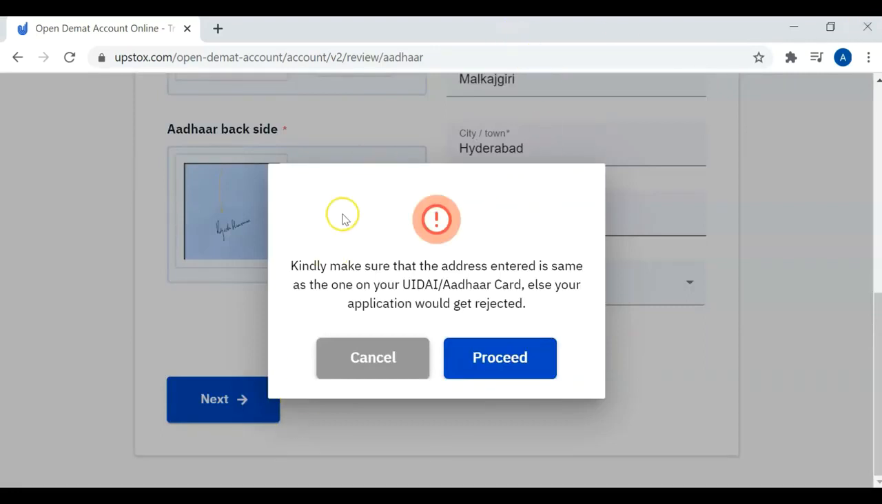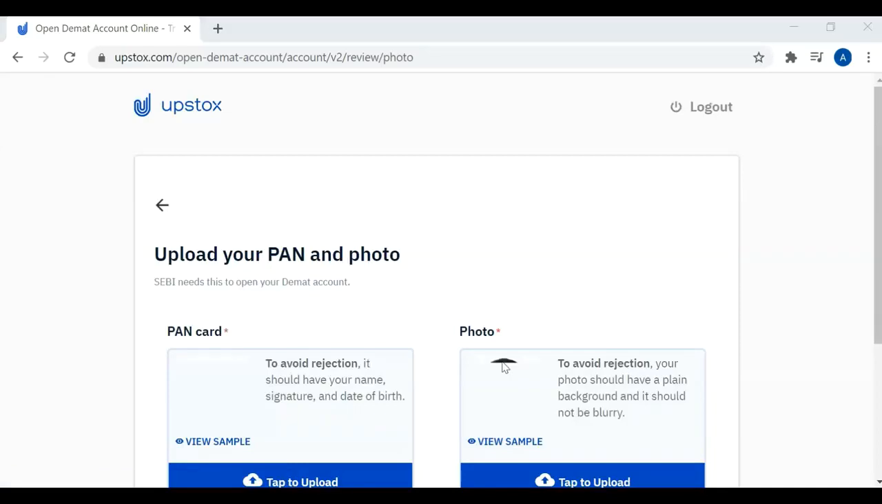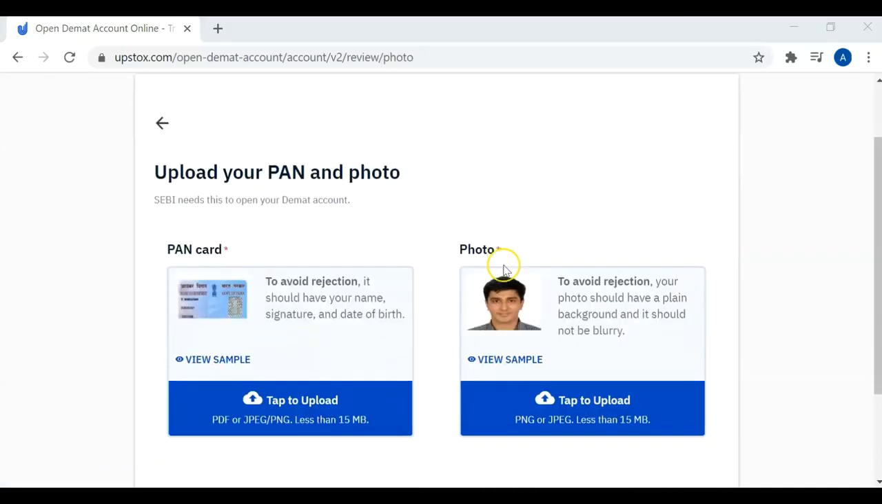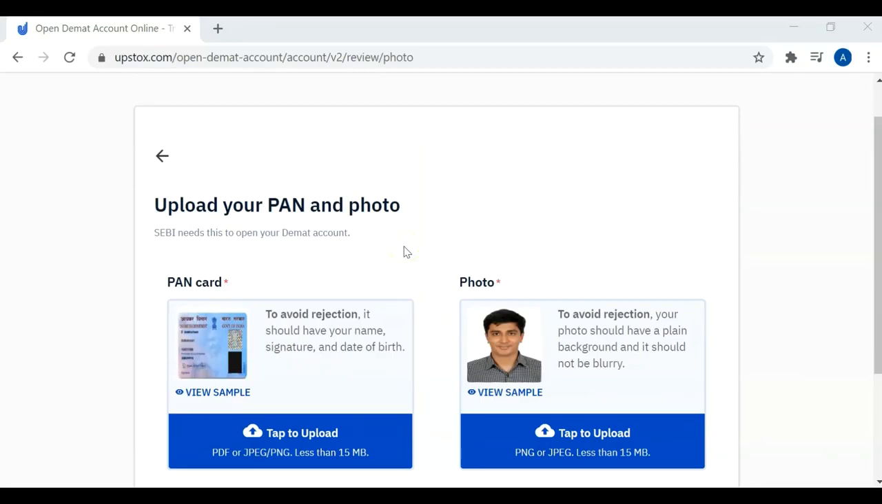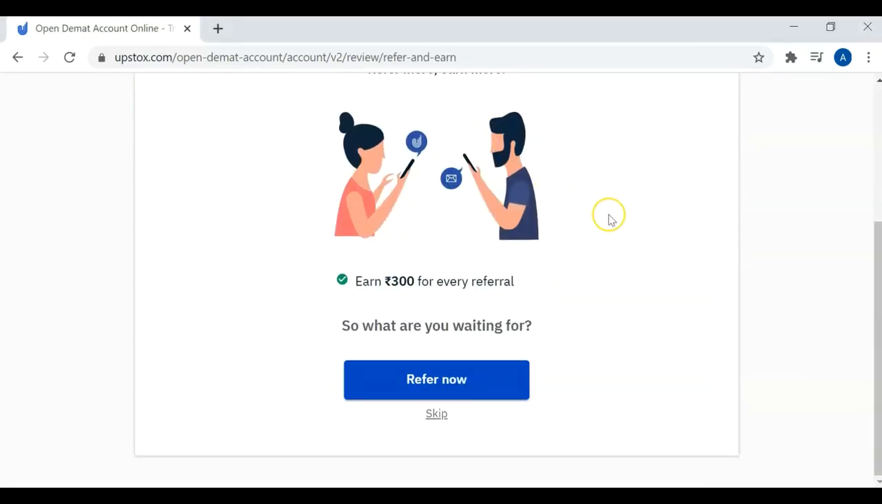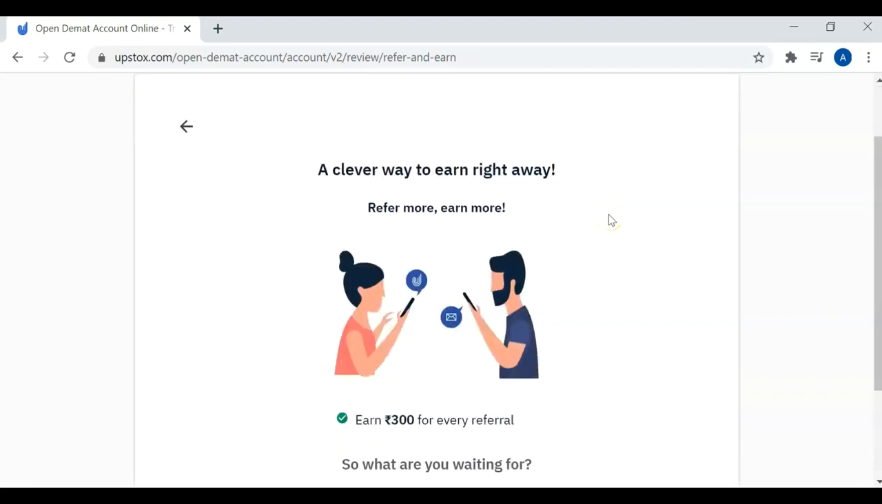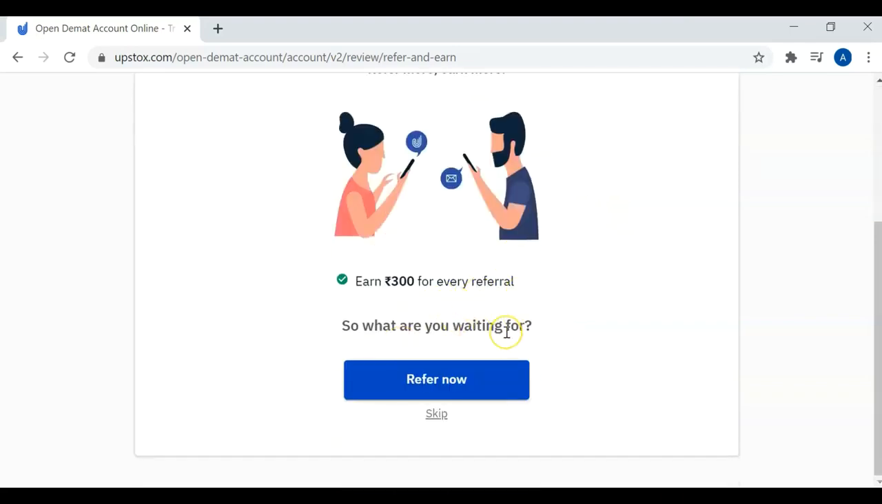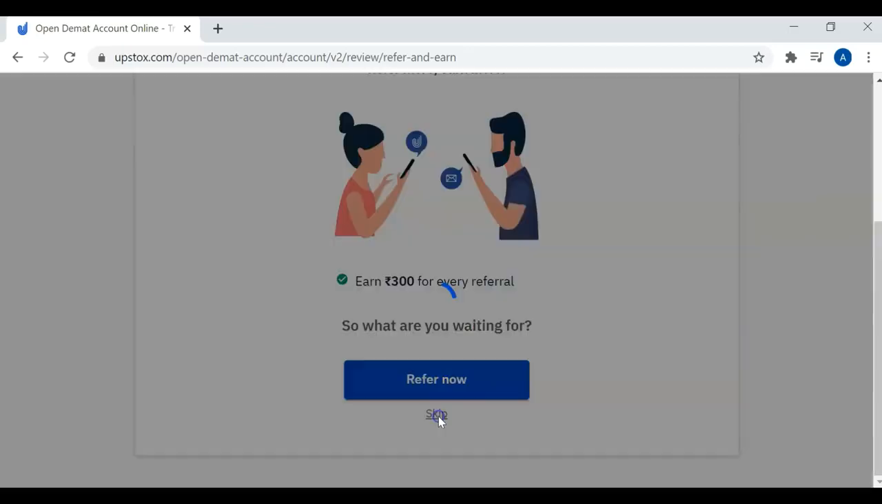When you click next, you will see a pop-up message stating: kindly make sure that the address entered is the same as the one on your Aadhaar card, else your application might get rejected. So cross-check the address information and click proceed. The next step is you have to upload your PAN and photo. After that, this is the last but one step, wherein you can refer any of your friends using the refer now option. If you don't have any, you can skip for now.